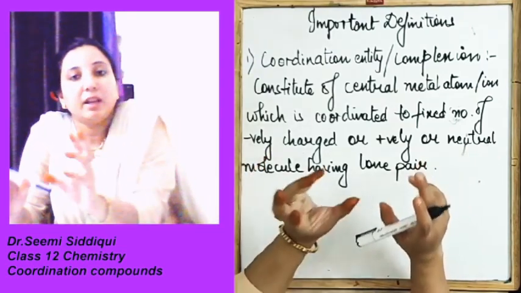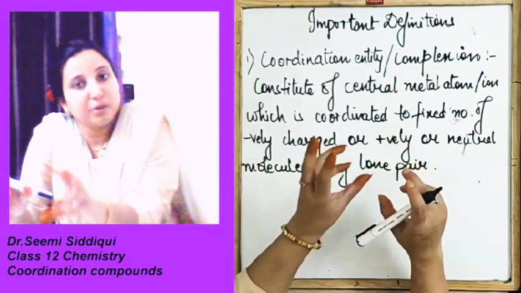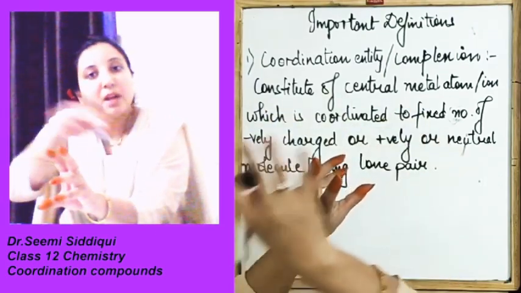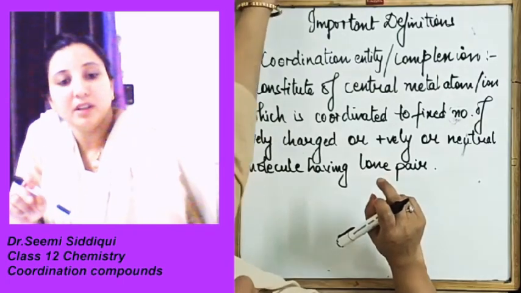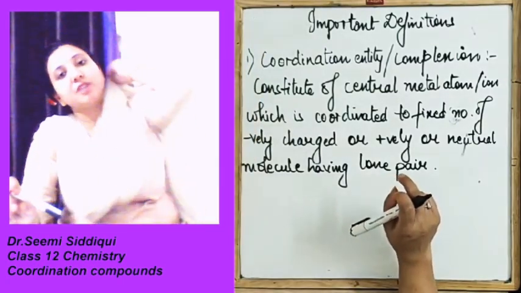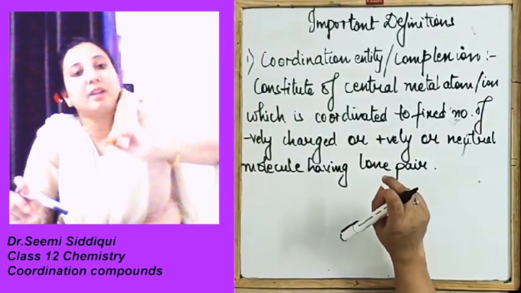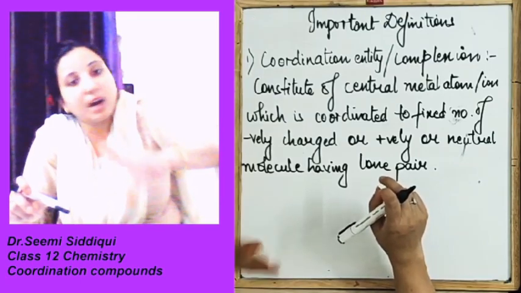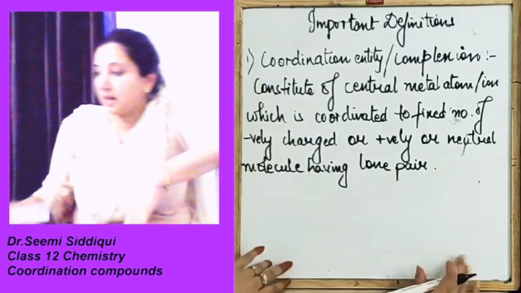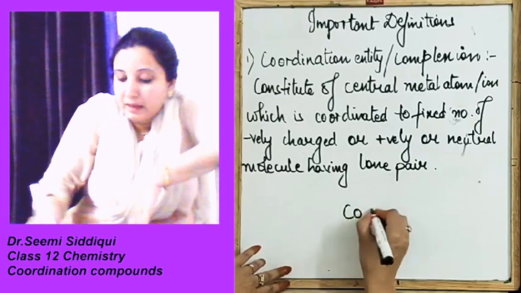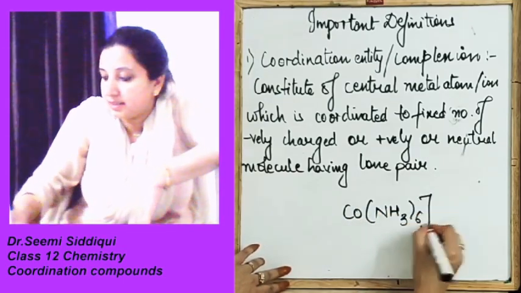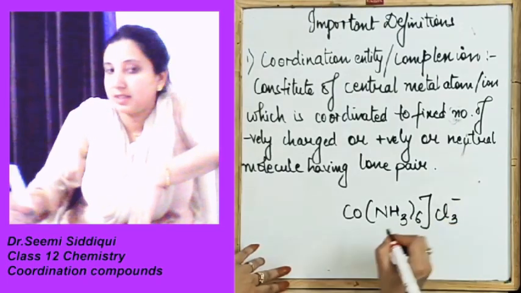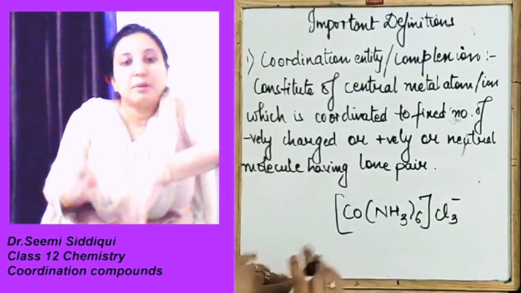Means okay, in the center we are going to have one atom, and around that particular atom we are going to have, it can be a negatively charged ion, it can be a neutral ion, it can be a positive ion. Let's look at the example. Say suppose we are having [Co(NH3)6]Cl3.